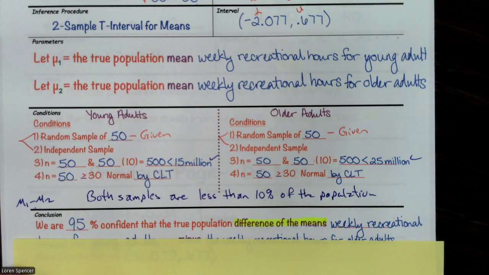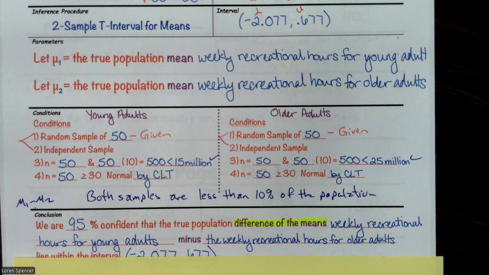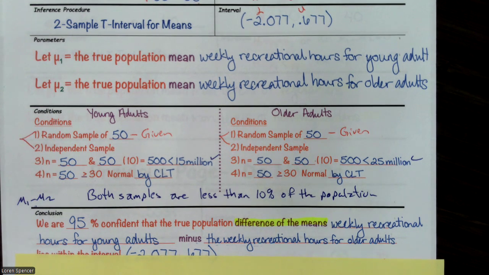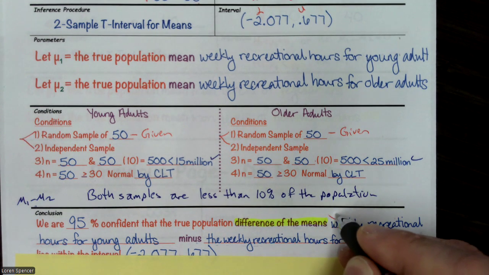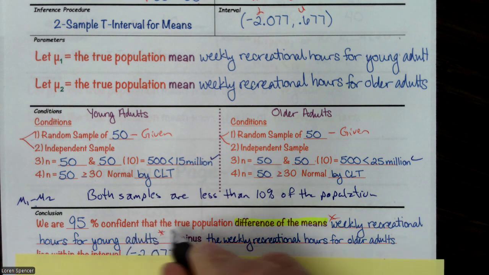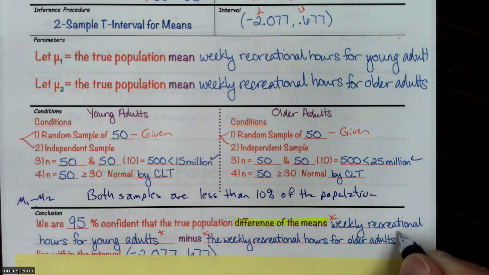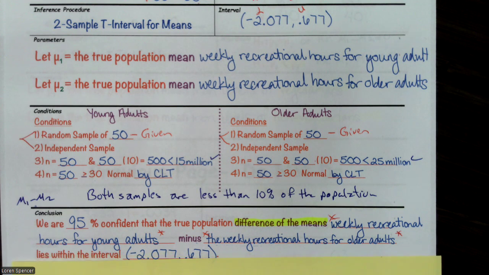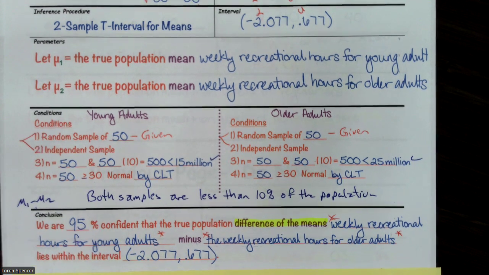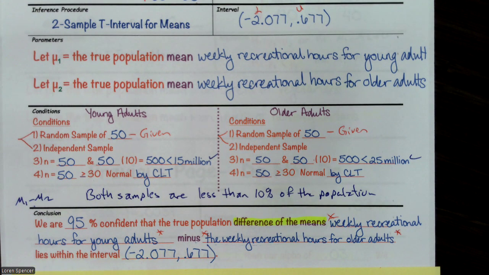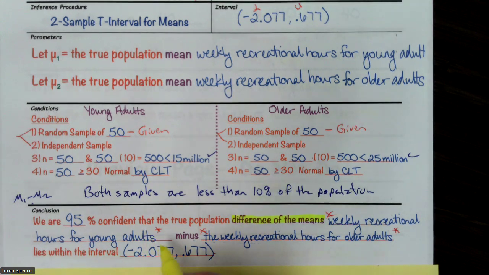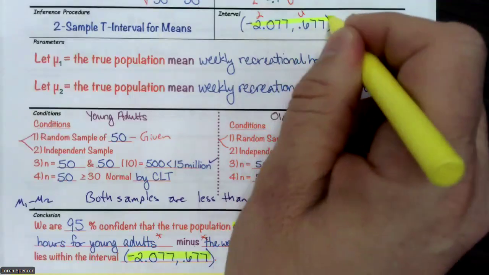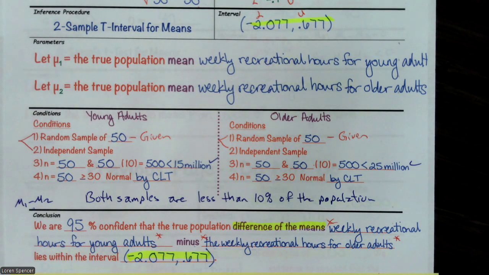The difference of the means: weekly recreation hours for young adults minus the weekly hours for older adults. This came from our parameter right here. Please make sure you have the word minus. We know that difference lies within our interval, negative 2.077 to 2.677, which is what we calculated when we ran our test.